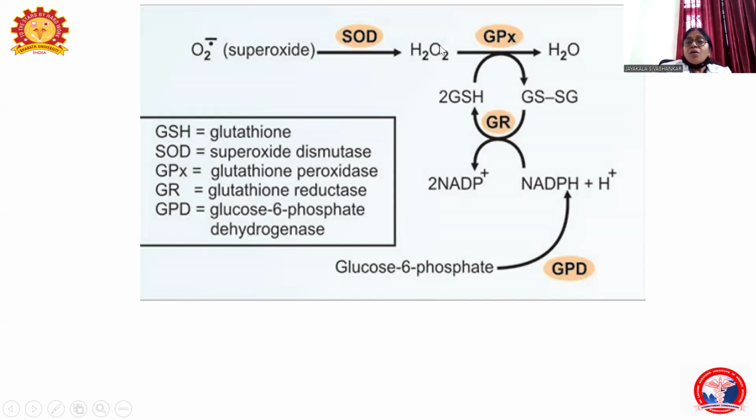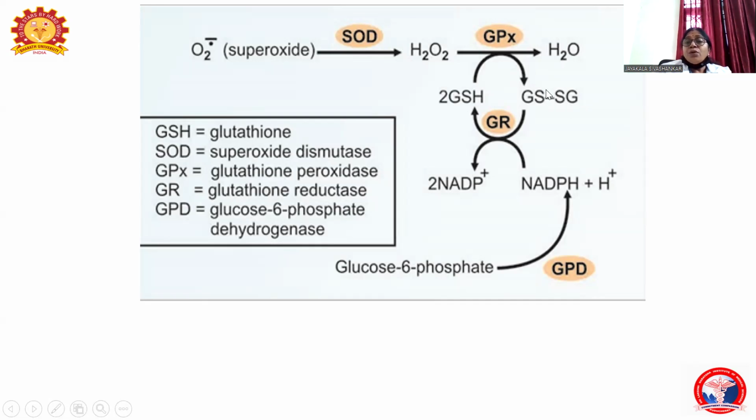In all the reduction reactions I told you, the reduced form of glutathione is utilized. So the reduced glutathione is utilized by glutathione peroxidase in reducing hydrogen peroxide to water molecules, and it is converted to oxidized glutathione, GSSG.